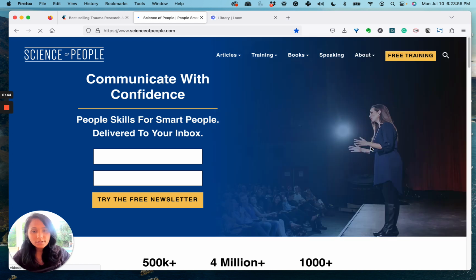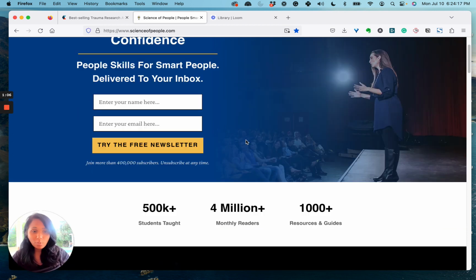So here's a picture of Vanessa, and here's her speaking to a crowd to give you a sense of exactly what she does. Here's a short description of what she does. Here, immediately on the left hand, on the homepage, above the fold, that means above where you scroll, is a call to action to join her newsletter. Here is a freebie that you can get in order for her to get you on her newsletter.